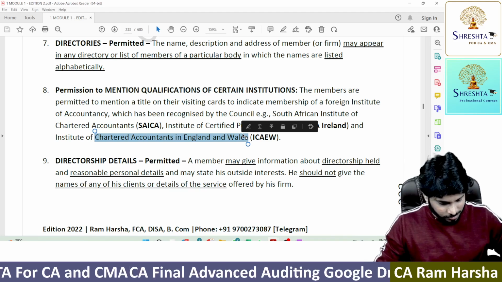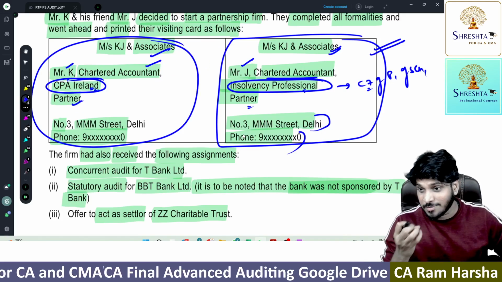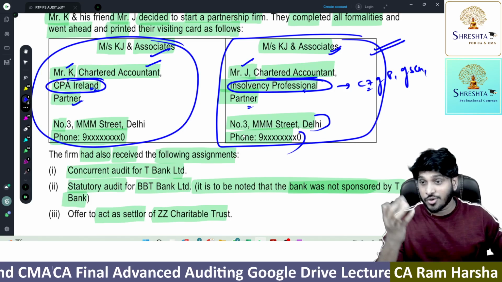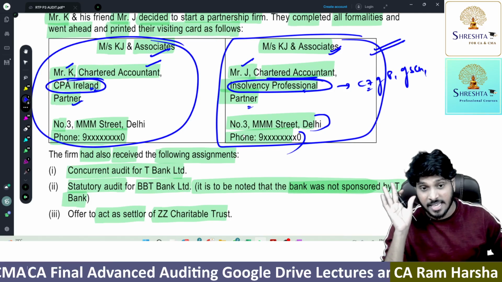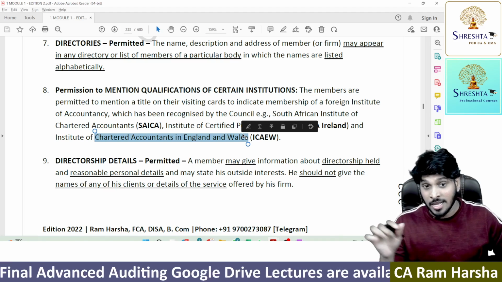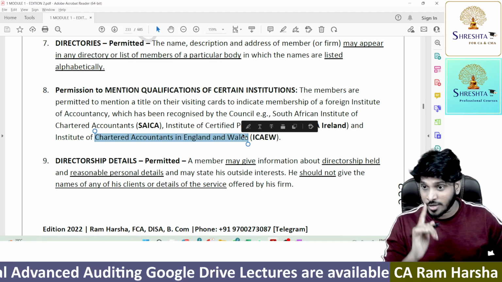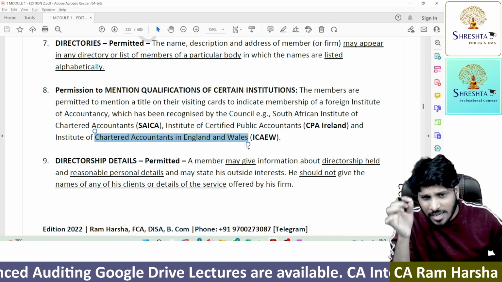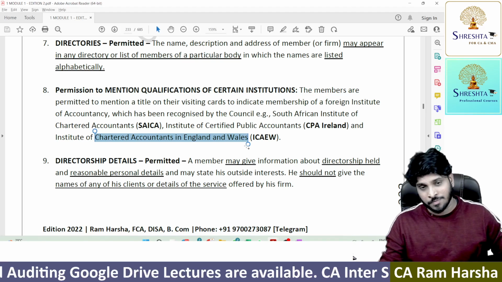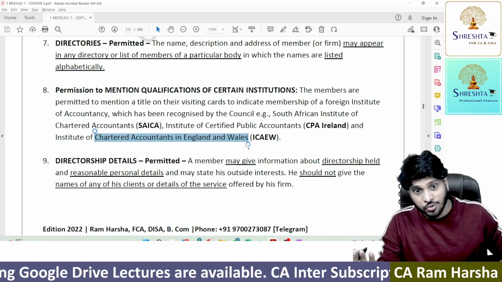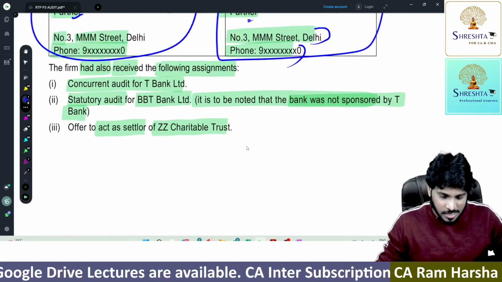Correct? Those who read only short notes or cut-short materials can't answer this. Only those who read thoroughly from the main material can. That's why I always insist everybody read the main material. See, one small remote example they took and framed as an MCQ. A 1 mark MCQ, or it may have 2 marks weightage. Who knows? Next.